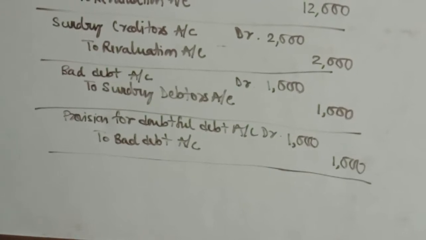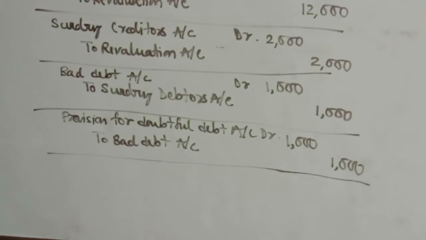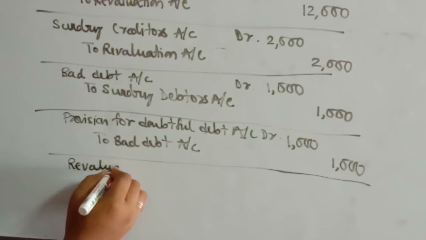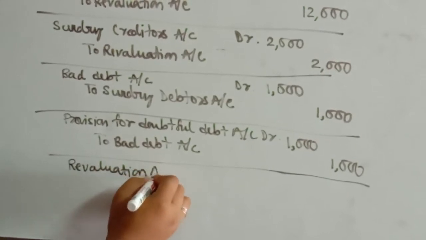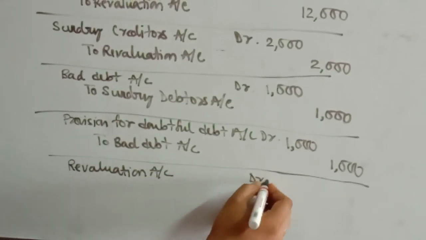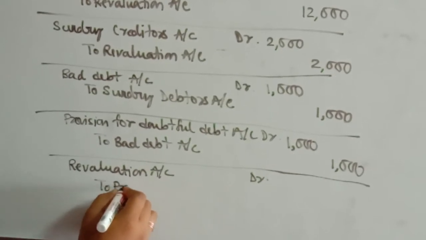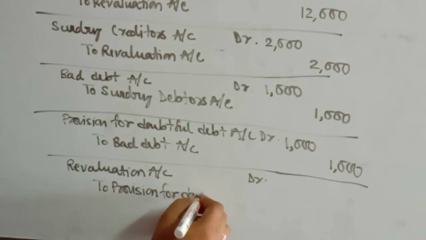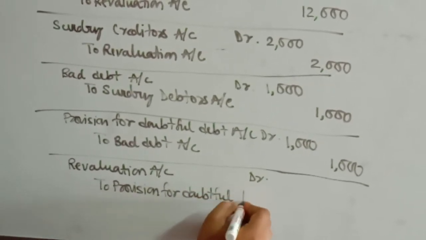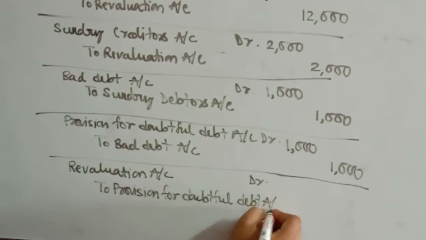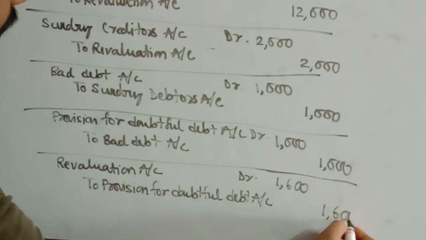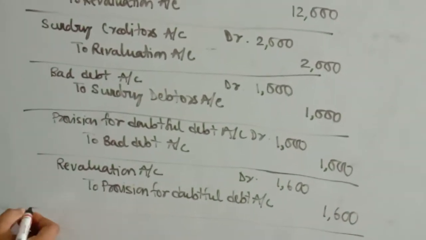So this provision for doubtful debt is always considered as a liability for the business. So liability is increasing, so it has to be credited. So the entry will be revaluation account debited to provision for doubtful debt, amounting to how much? 1600. This is the additional provision you have to create in order to make it 2600.